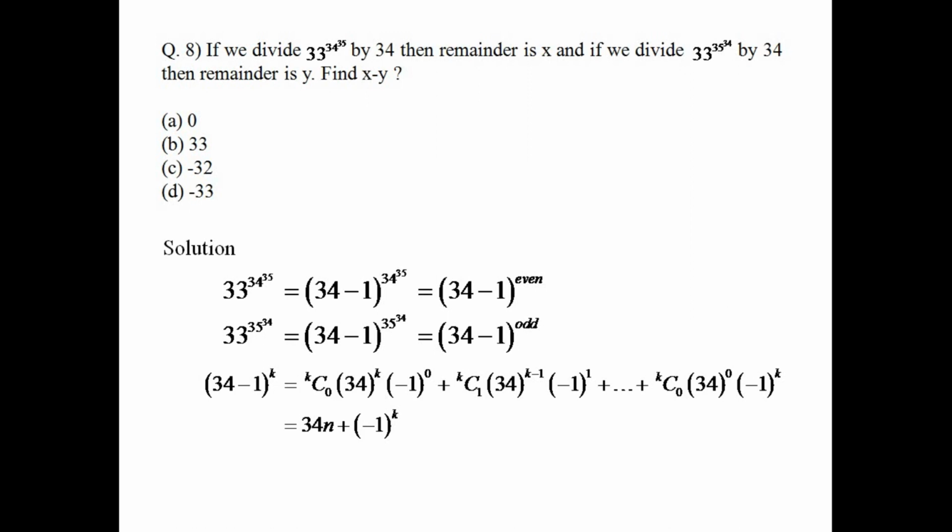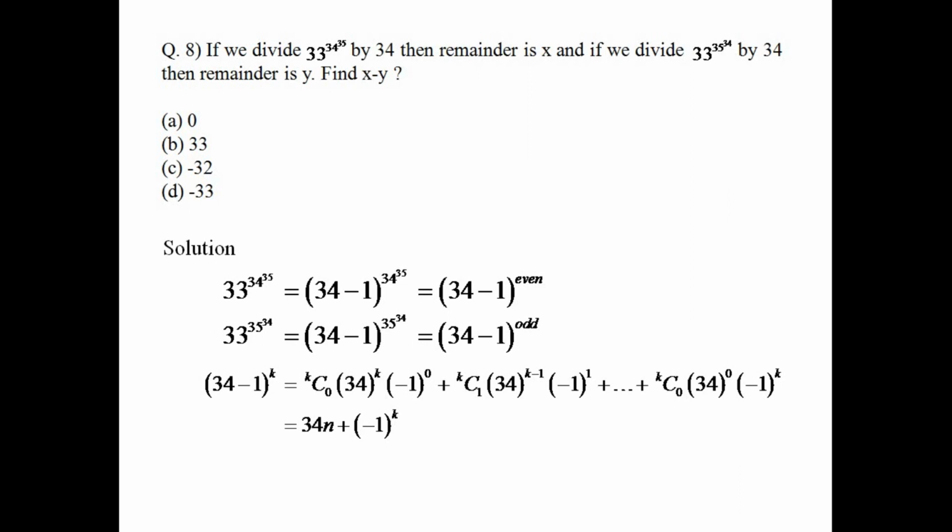So 34 minus 1 to the k is nothing but 34 into n plus minus 1 to the k. Okay, now when you are putting the k value as even and you are dividing by 34, the remainder will be 1. But when you are putting the k value as odd, you can see the remainder here is coming as minus 1.